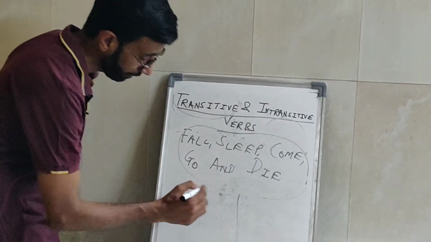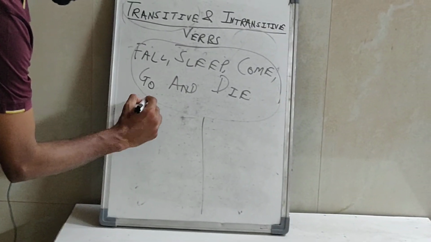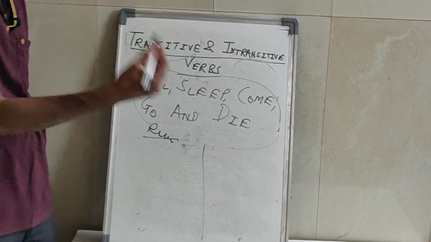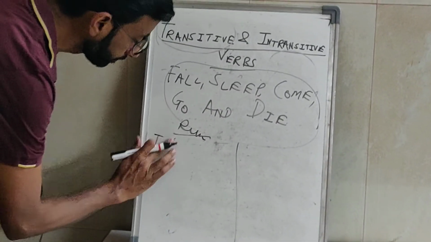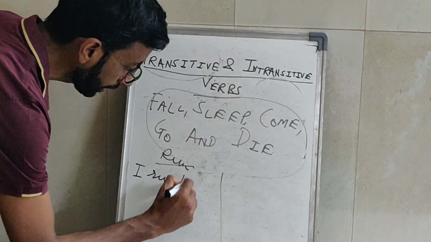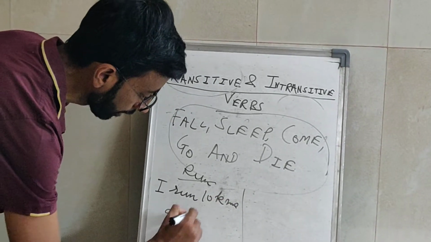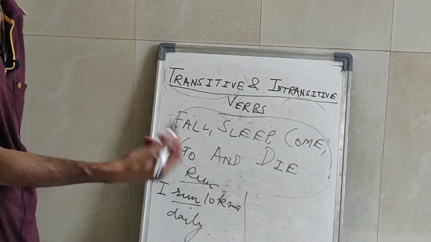So we'll finish it with simple examples. Suppose there is a verb like run. I can use it both transitively and intransitively. If I write that "I run 10 kilometers daily," then the verb run answers the question who and what.